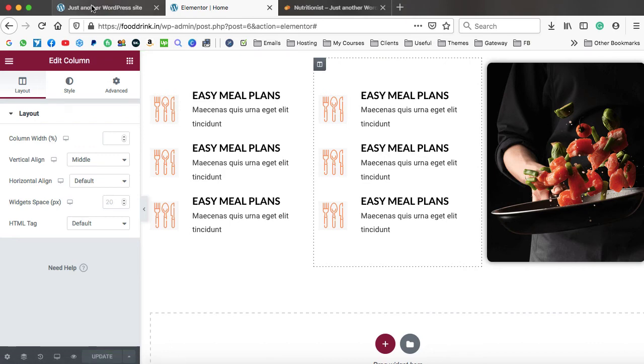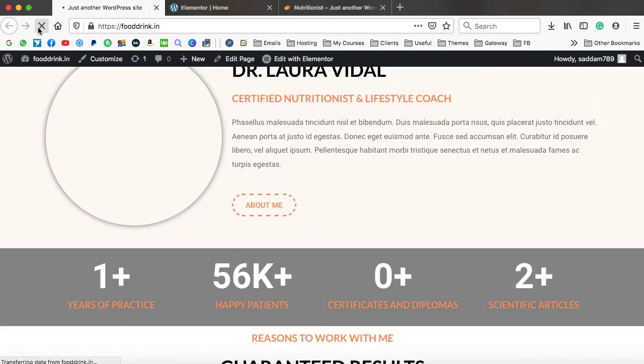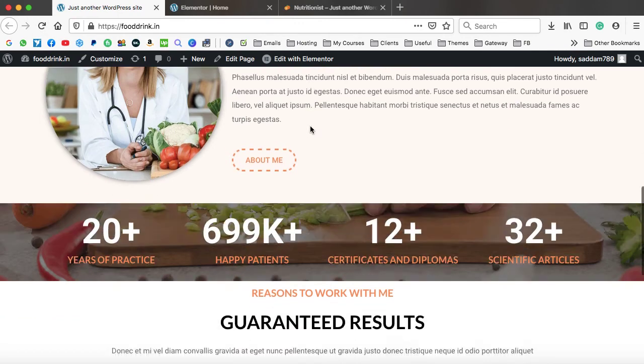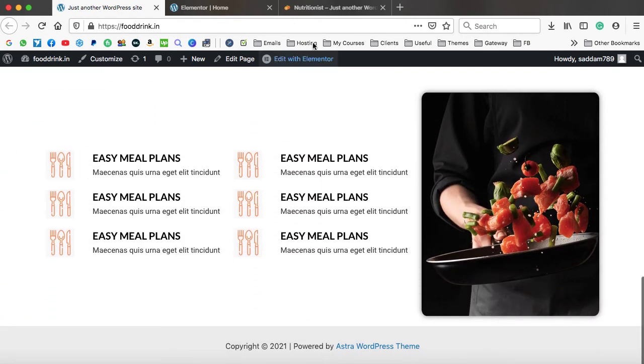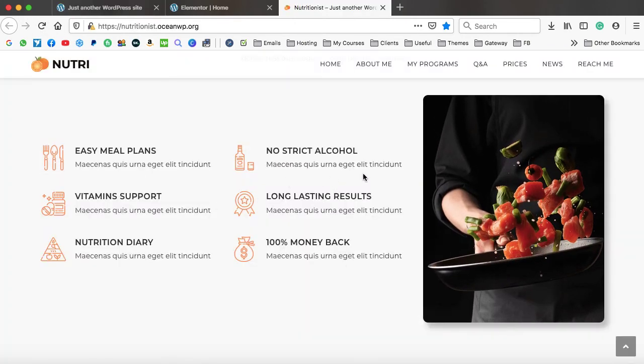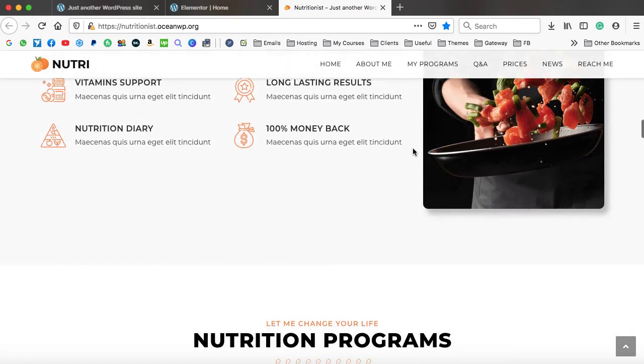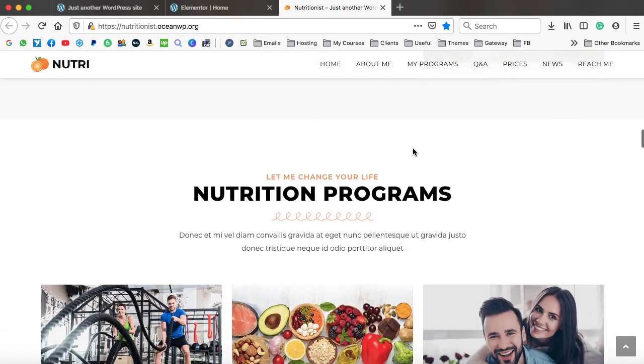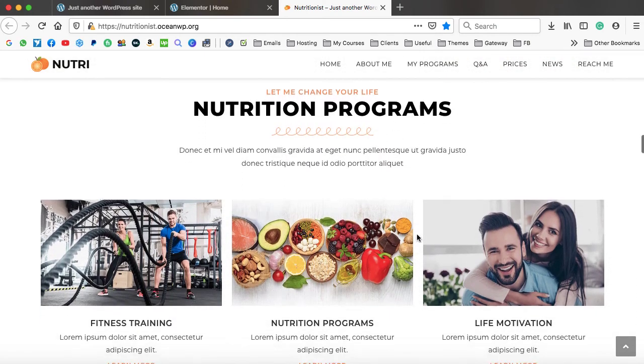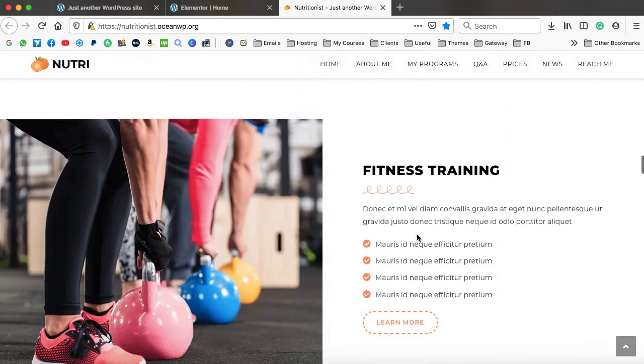Now let's refresh our front page. Okay, so here we go. So this is how it looks like. It is almost similar to the one that we have over here. You can match the font size, font color, but this video is just for the demonstration of how exactly things work. So this is how it actually works, right? In the same way you can create all these sections. These are really super easy.